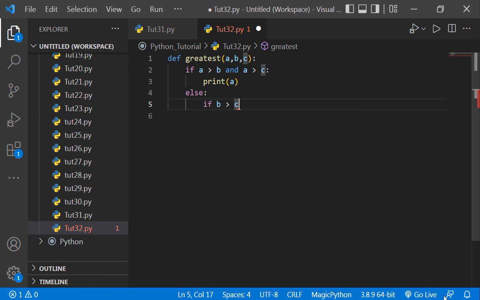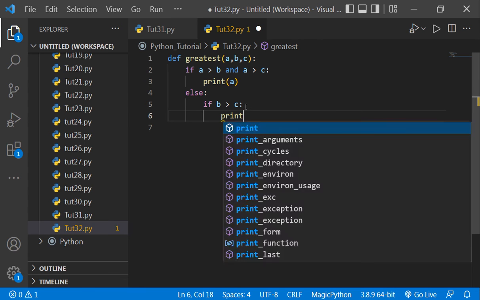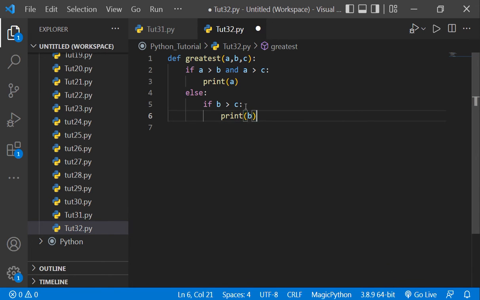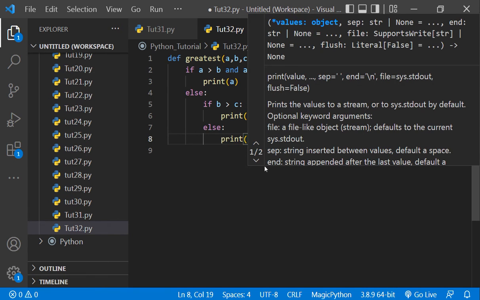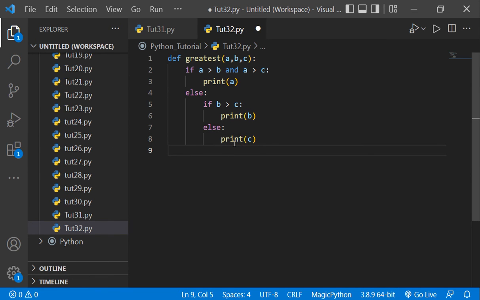Okay, so if b is greater than c, it will print b. And else if c is greater than b, it will print c. We have used print here, but if you want, you can use return also.